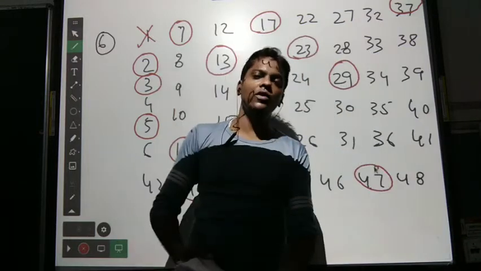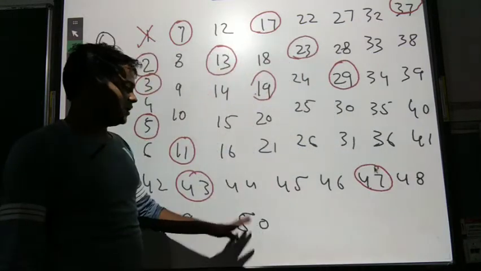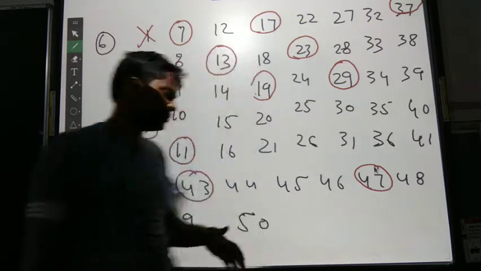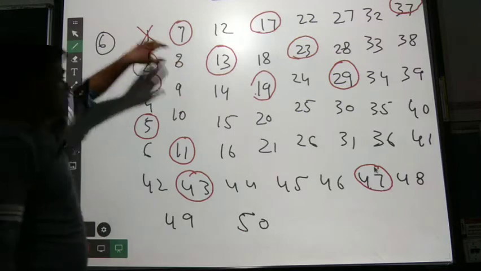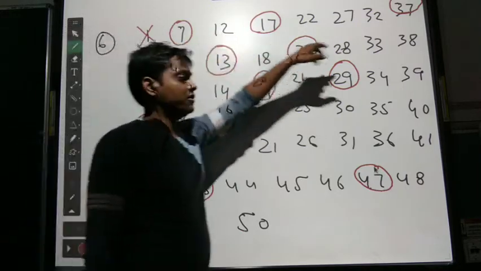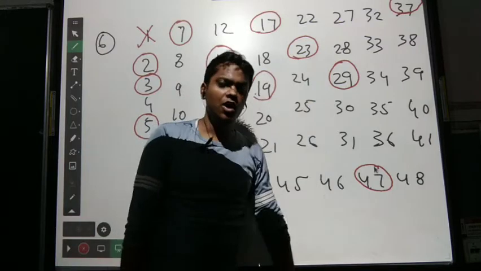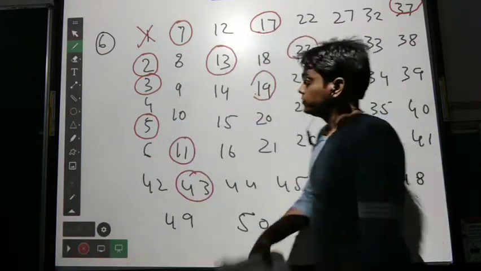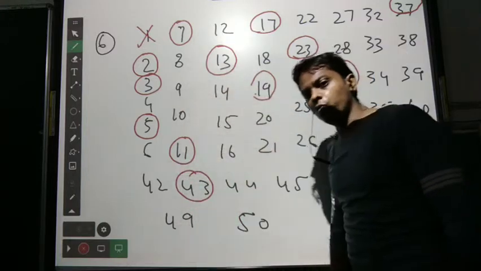That's why they are known as prime numbers, and we have to find the values which are less than 50. So these red circled numbers are our answer. You have to do it in your fair notebook as I am doing on this board.